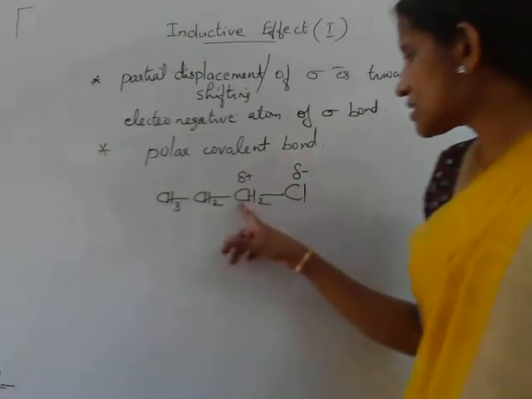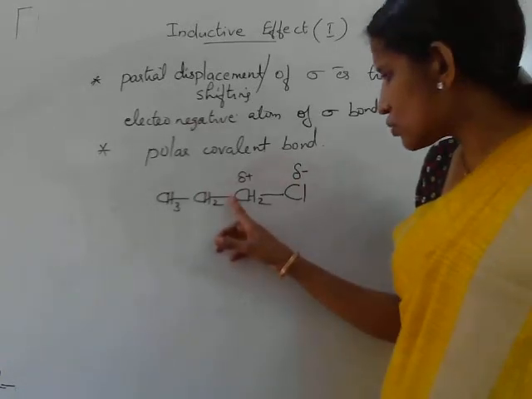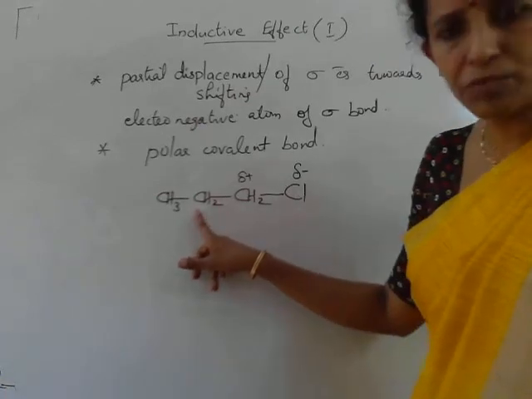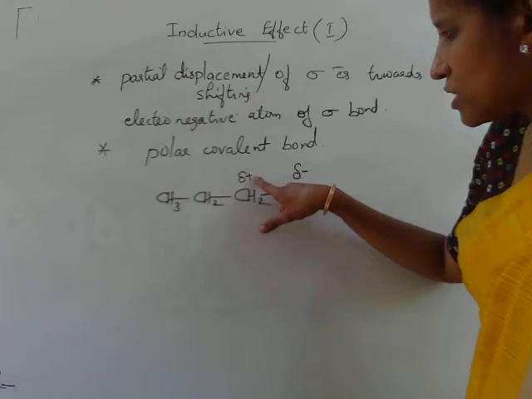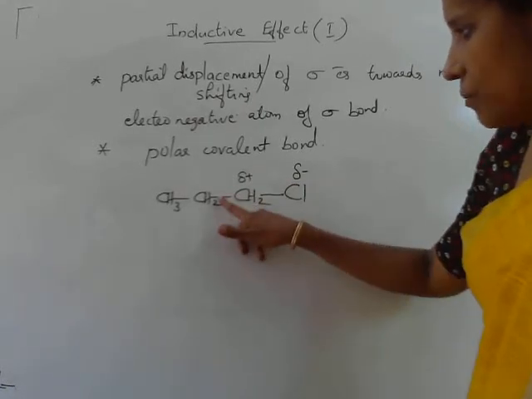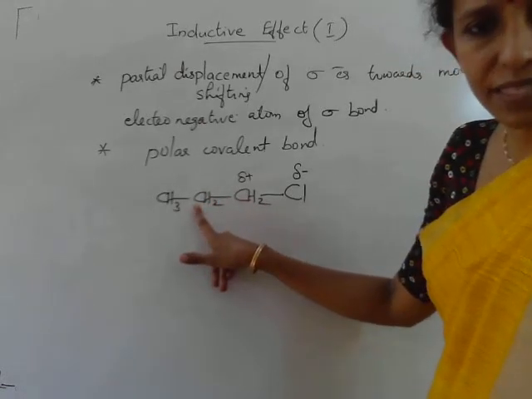Now, because the CH2 carbon atom is partially positive, what happens to the pair of electrons that is shared with the other CH2, the middle CH2 carbon? Because this carbon atom is partially positive, it will pull the electrons shared with the middle CH2 carbon.